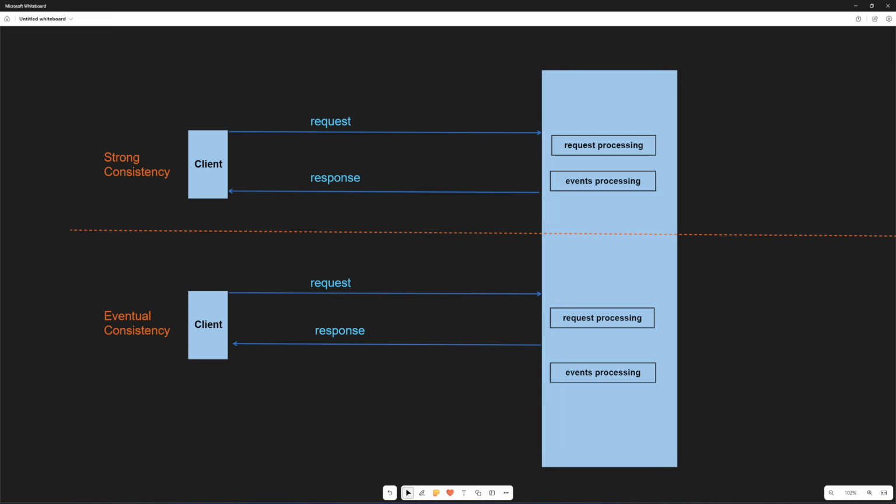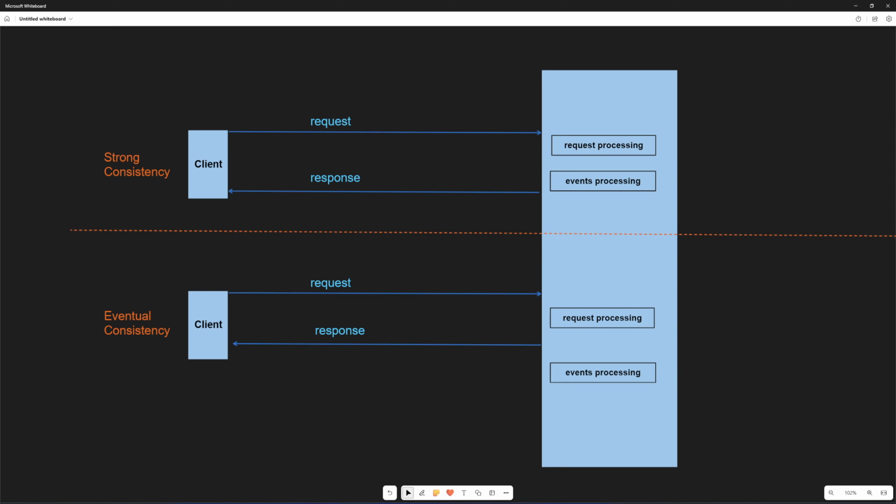And it's not necessary that that happens at the application level, like in our example, handling domain events. It can also be at a database level if you have read replicas, etc. And you might want to do something like that if you decide that it is more important for you, and it leads to a better user experience, for the API to respond faster than for the data to be consistent all the time.